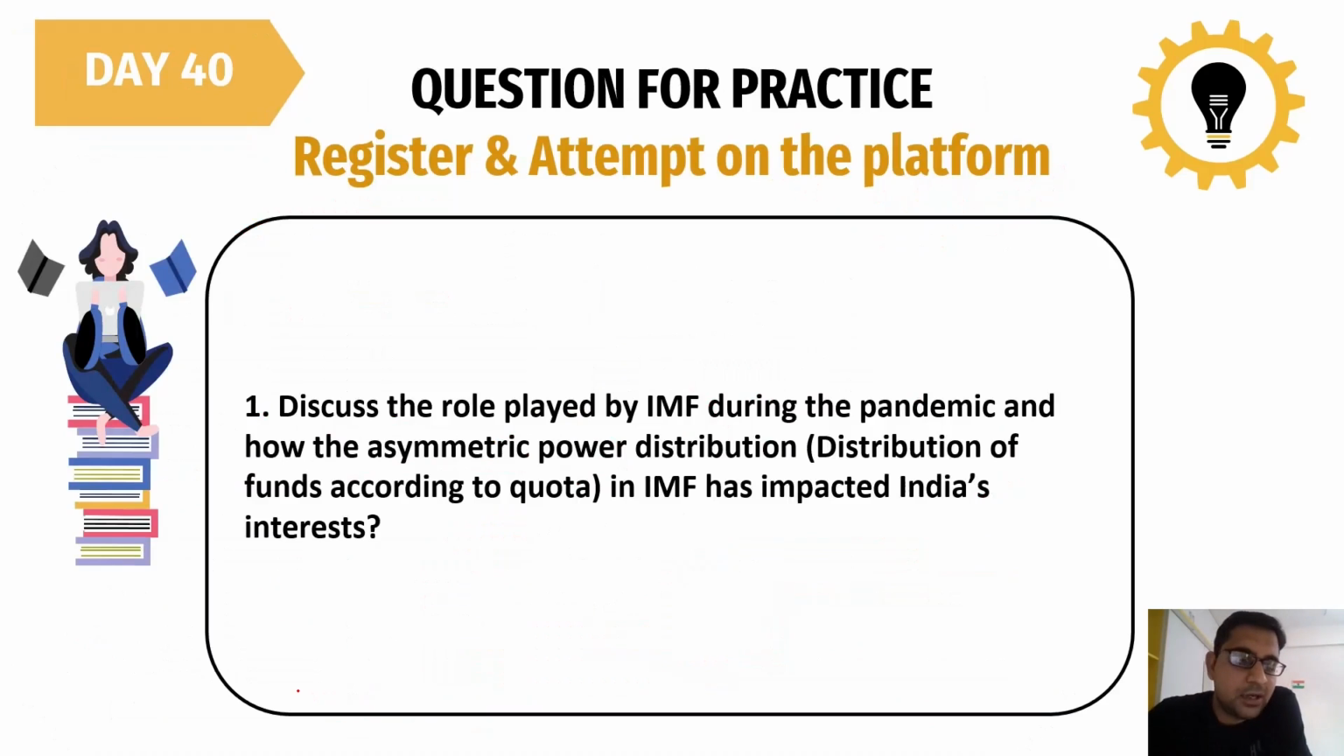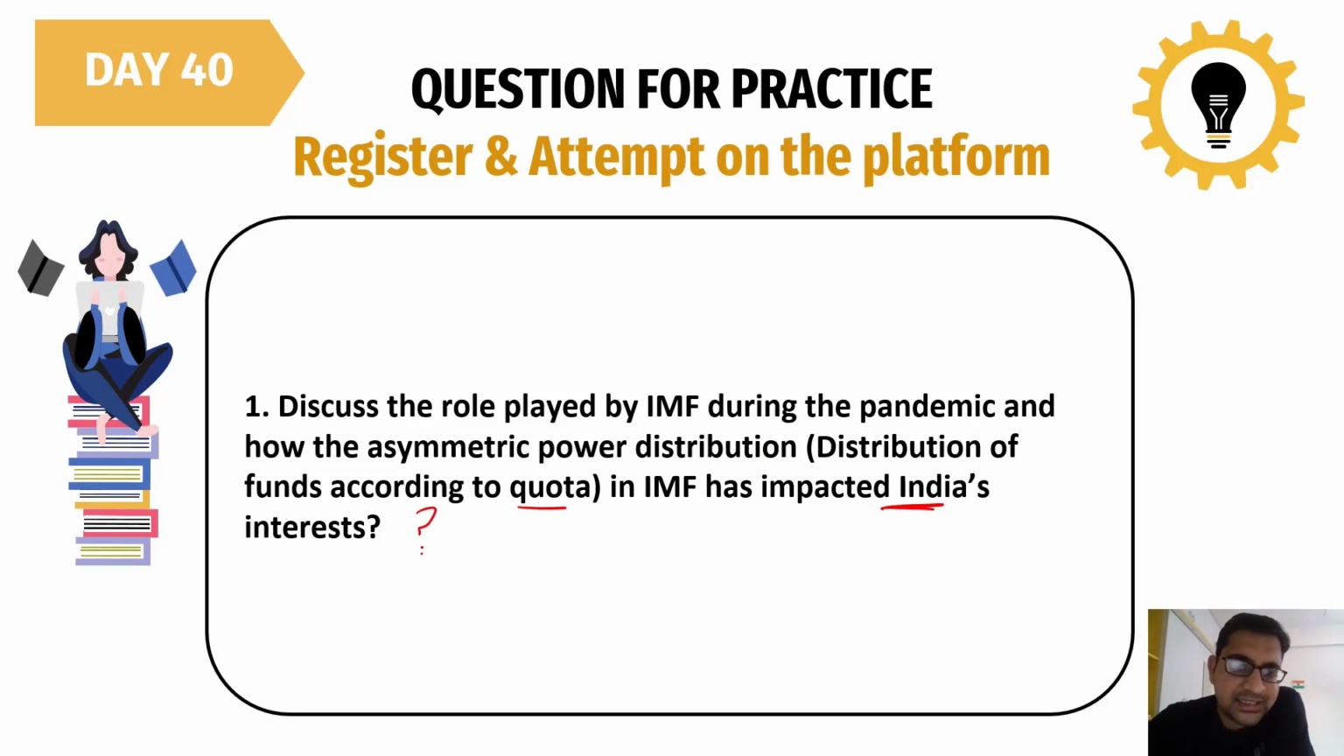So we have reached our last part. Now we have a question for all of you today, guys. The question is: discuss the role played by the IMF during the pandemic and how the asymmetric power distribution, that means distribution of funds according to the quota in the IMF, has impacted India's interest. So a very interesting question.